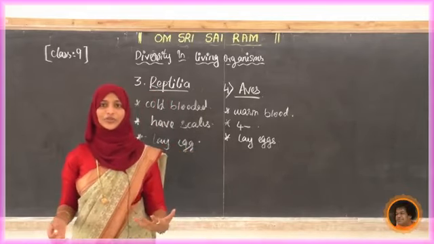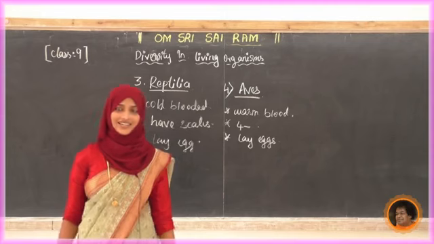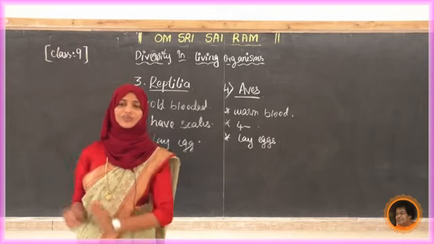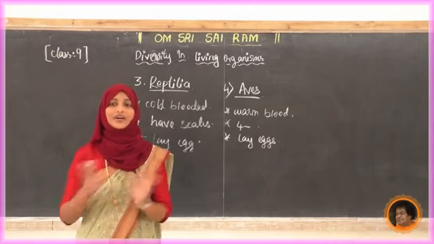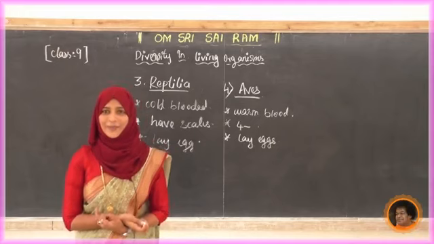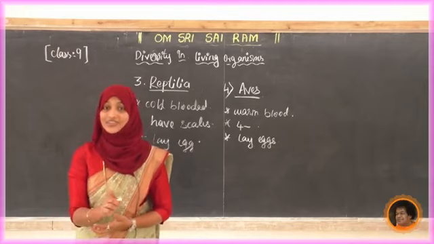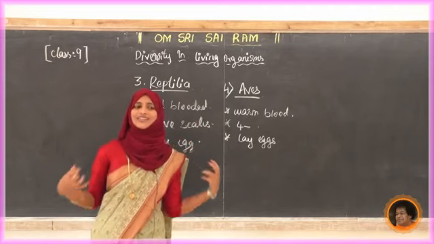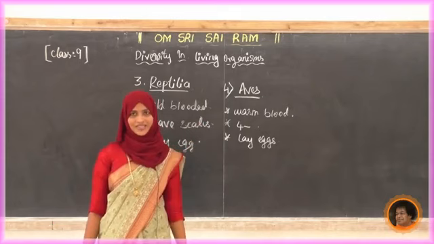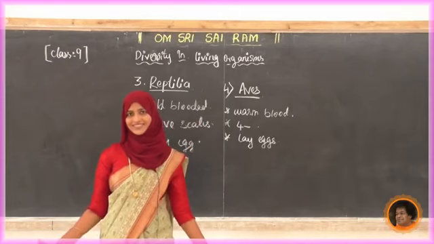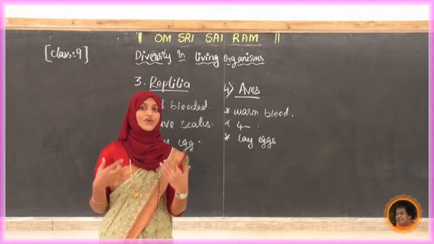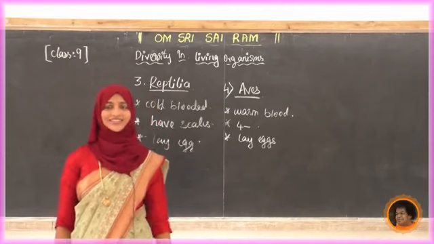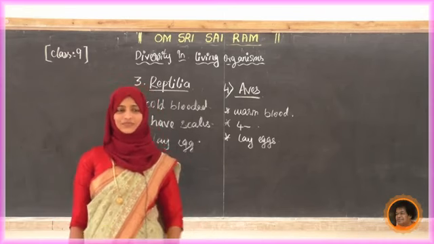Yes. Next, what about the skin type? In reptiles we came to know that they have scales in their skin. Now what about Aves? Just imagine a crow, a parrot, any bird, how their skin is. The skin is covered with feathers. The full outside part of the skin has a covering of feathers. Have you seen that? Yes. We have the habit of collecting feathers, different colored birds' feathers, no? Yes, good. Collect like that and preserve it.